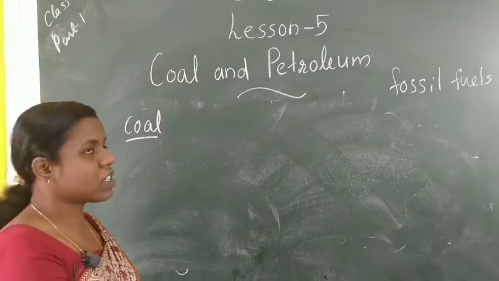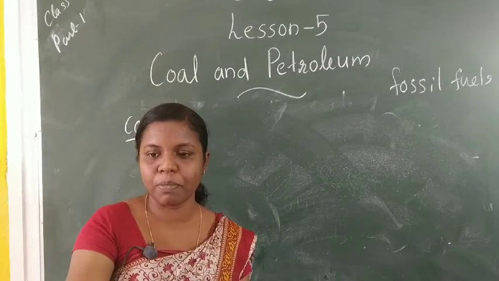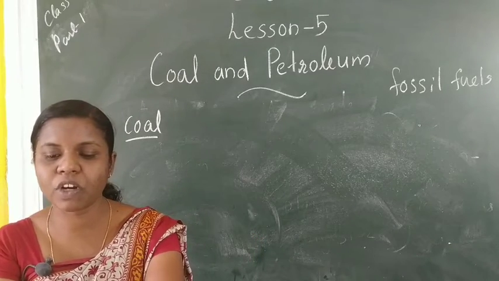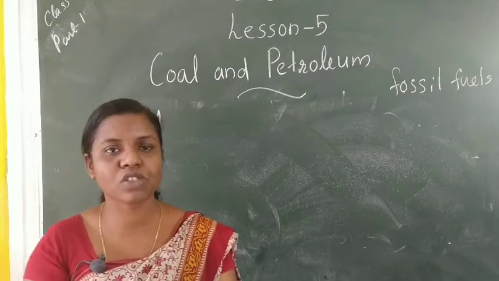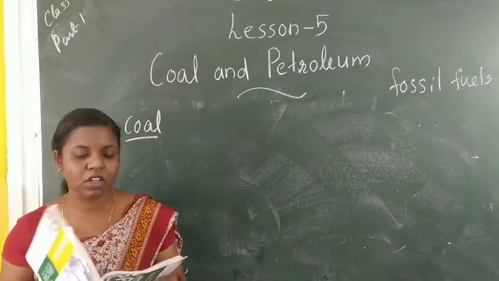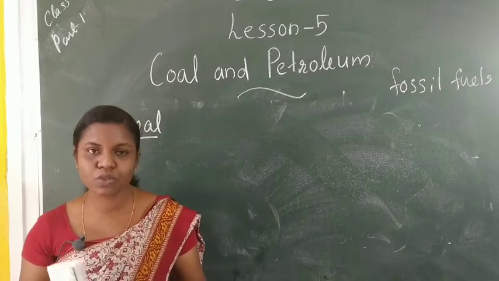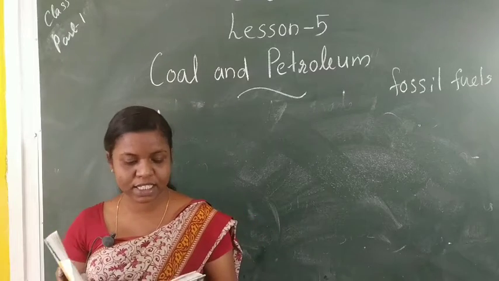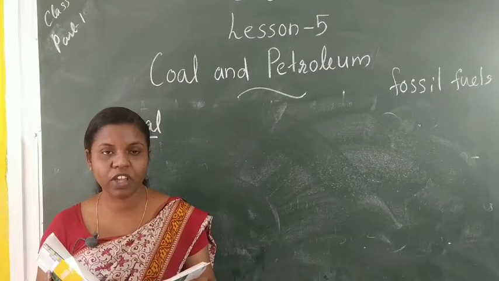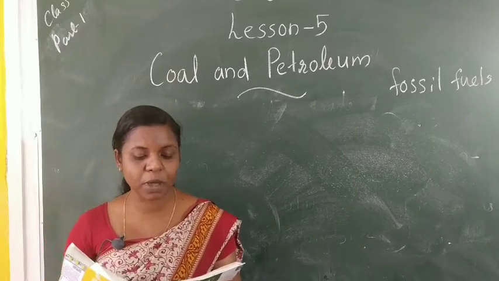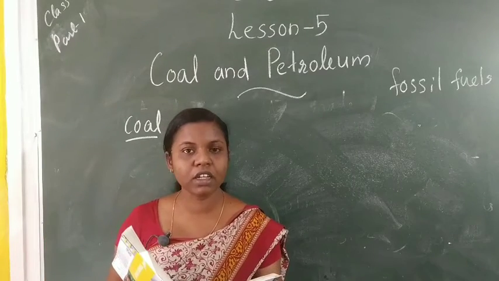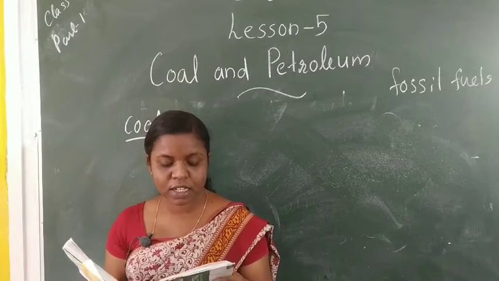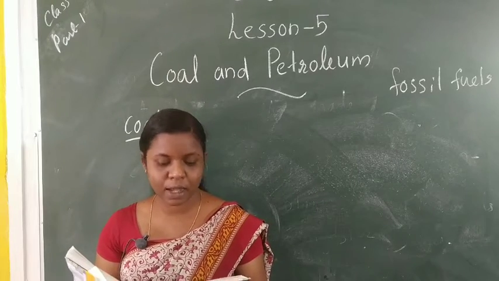What are the characteristics of coal? Coal is a hard and black combustible fuel. In your textbook, figure 5.1 shows a picture of coal. What are the uses of coal? Coal is one of the fuels used to cook food. It is used in thermal power plants to produce electricity. It is used as a fuel in various industries. It is used for the manufacture of coal tar and coal gas. It is also used as a source of many organic compounds such as benzene, phenol, toluene, naphthalene, etc.